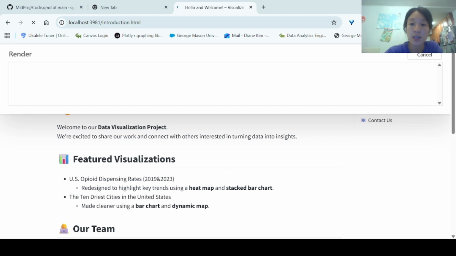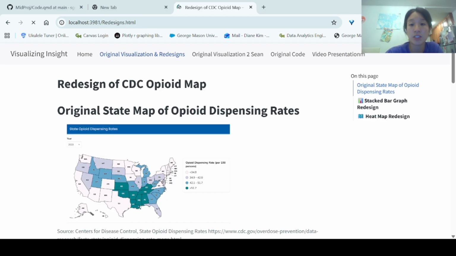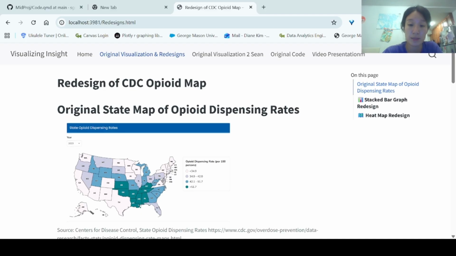Wait for that to load. So this original visualization is the original CDC map of opioid dispensing rates. And just for some background information, in 2019, there were over 70,000 drug overdose deaths, with opioids involved in over 70% of those cases. So some things that are wrong with this current map is that it categorizes the rates in 4 different categories, from low to 2 medium categories and 1 high. This has several limitations because it obscures variation.